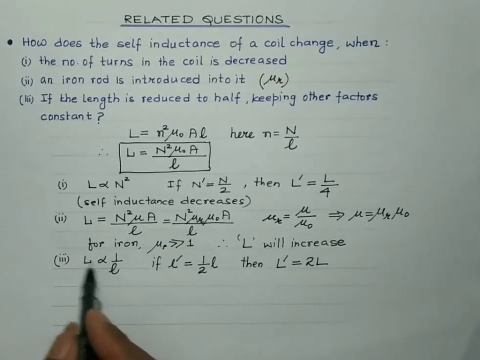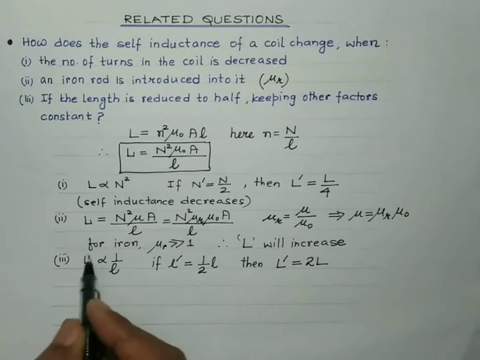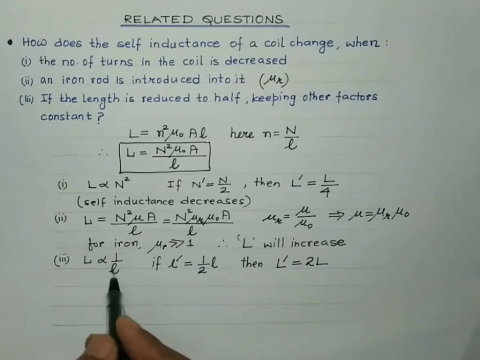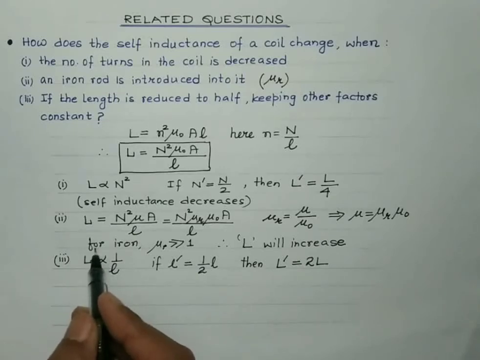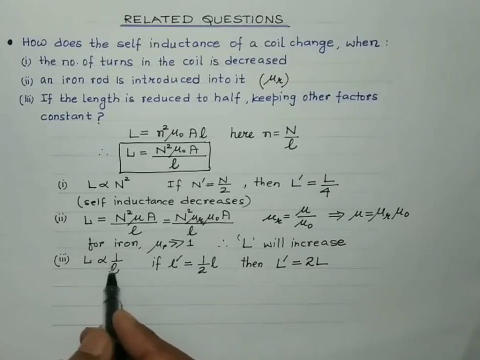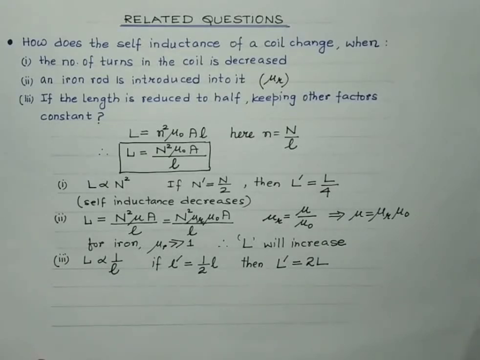Look friends, it is inversely proportional. If it is made 1/3, the self-inductance of the coil will become 3 times. So on decreasing the length of the coil, the self-inductance will get increased, right?